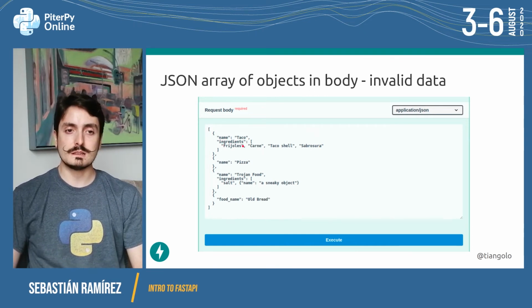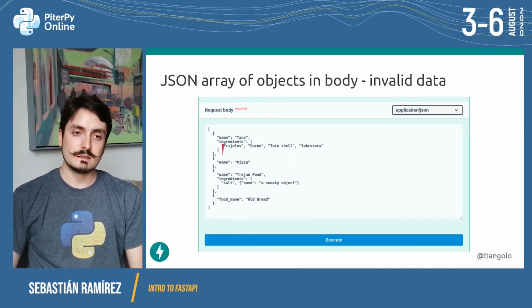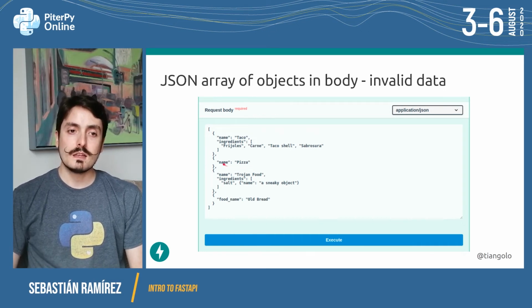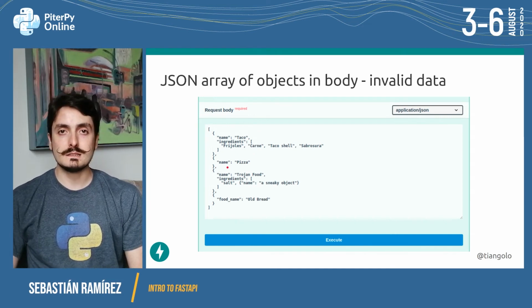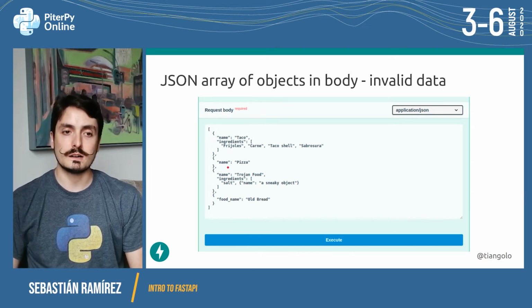It has an ingredient, which is a list of strings. This is valid. This is what we declared. This is index 0, that's valid. Index 1 has a name, which is a string, that's valid. This one doesn't have ingredients, but we declared that ingredients had a default value of an empty list, so ingredients is not required. So this index 1 is also valid.